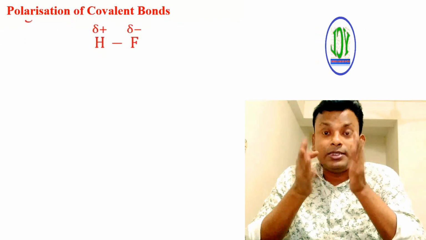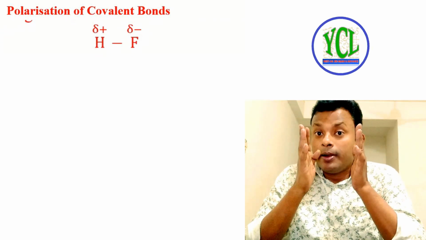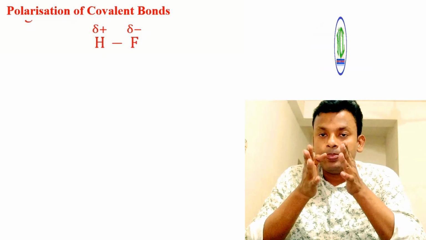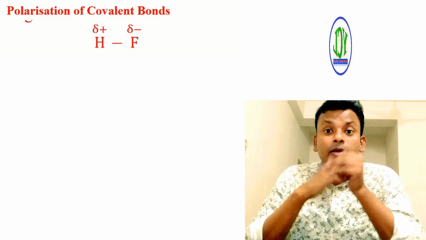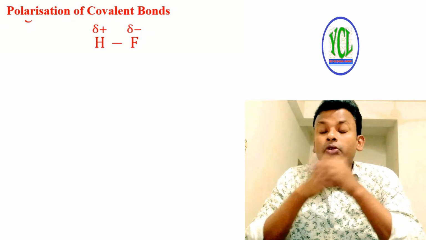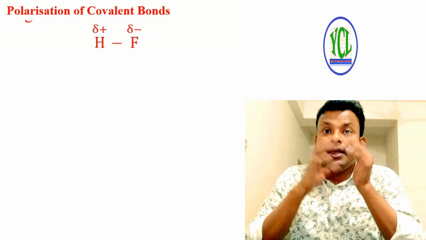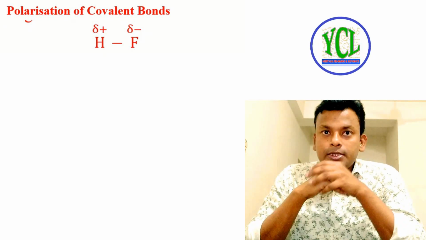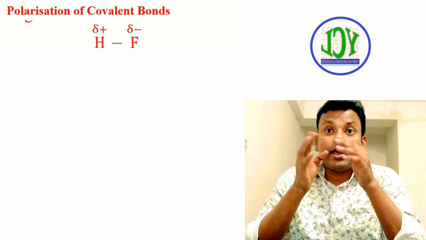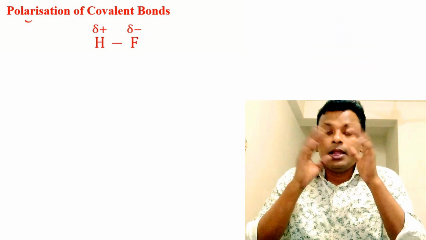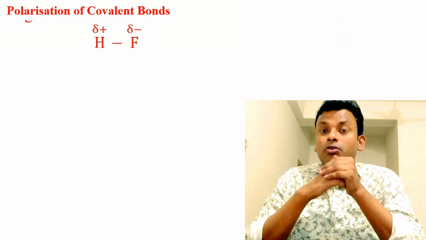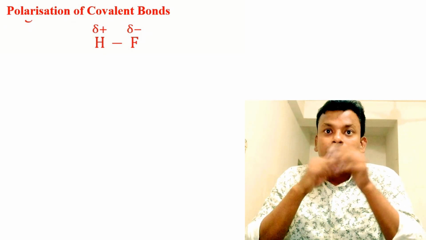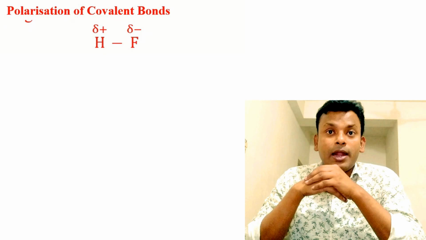In case of HF, hydrogen has delta positive and fluorine has delta negative. This means hydrogen has a partial positive charge and fluorine has a partial negative charge. The bond is now called a polar bond. It means that covalent bonds may have some ionic character, like ionic compounds or ionic bonds may have some covalent character. This is discussed in terms of polarization.